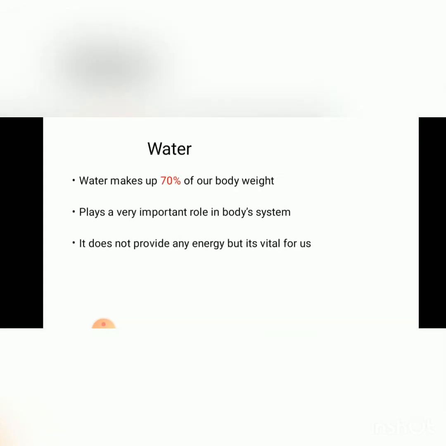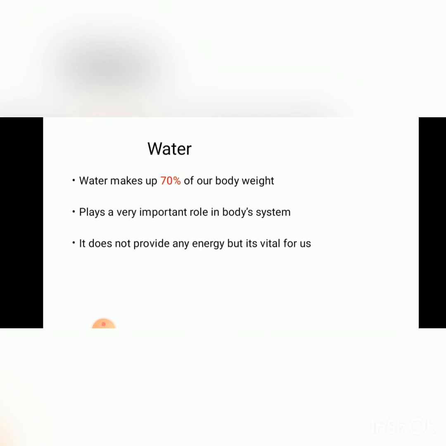And the last and very important component of our food and our body is water. As you know, living things can't live without water. Water makes up 70% of our total body weight. It plays a very vital role in body systems. It does not provide any energy, but it's vital for us, because most of the biological reactions within the bodies of living organisms occur within an aqueous, watery medium.